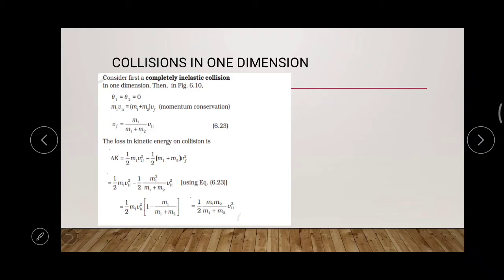The final kinetic energy is half of m1 plus m2 into Vf square. The masses m1 and m2 are combined together and move with the velocity Vf after the collision.